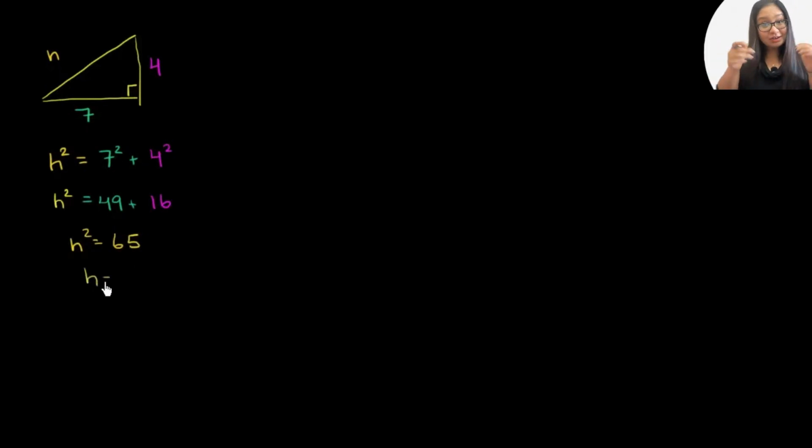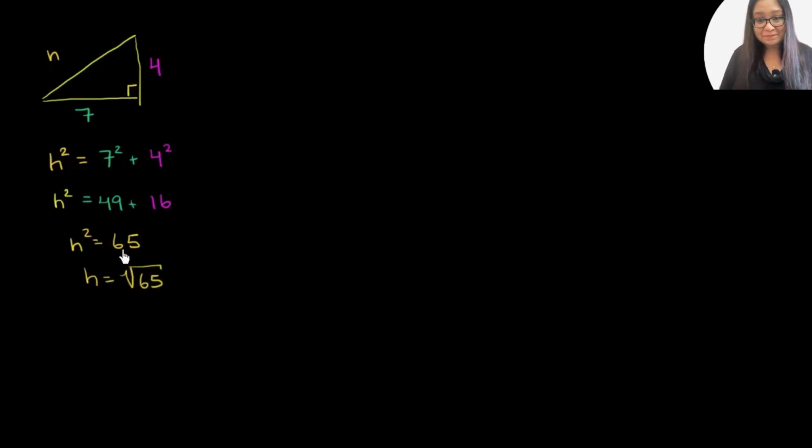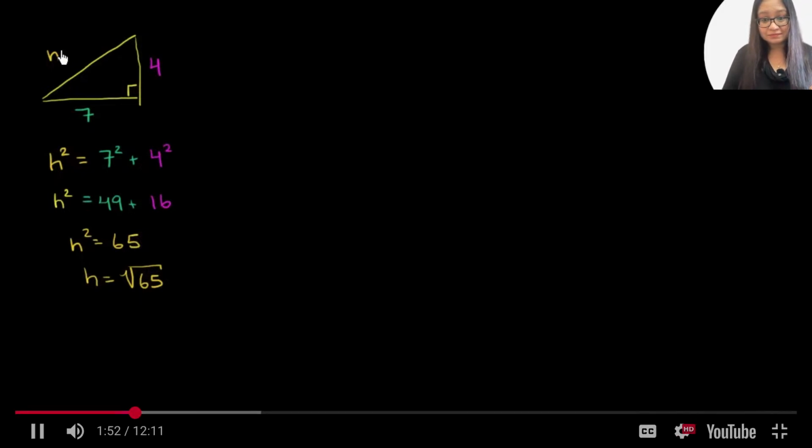Or we could say that h is equal to, if we take the square root of both sides, the square root of 65, and we really can't simplify this at all. This is the same thing as 13 times 5. Both of those are not perfect squares and they're both prime, so you can't simplify this anymore. So h is equal to the square root of 65.